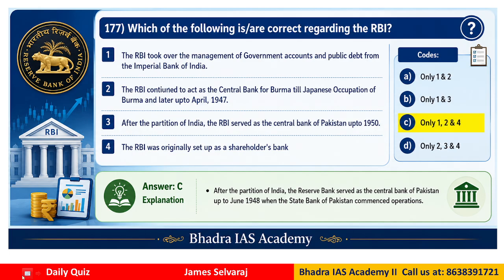So the correct answer is C. Option C is correct. That means what? RBI did not serve as the central bank for Pakistan till 1950. It was only till 48, right? So as per the partition, Reserve Bank served as the Central Bank of Pakistan up to June 1948. Then the State Bank of Pakistan started the operations. Clear? So these kind of basic concepts, facts we should be familiar with.